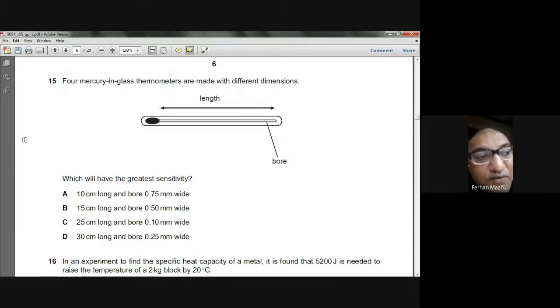Four mercury in glass thermometers are made with different dimensions. Which will have the greatest sensitivity? The thermometer with the narrowest bore will have the greatest sensitivity, the one whose bore diameter is smallest. So which of them has the smallest bore? C is the choice.